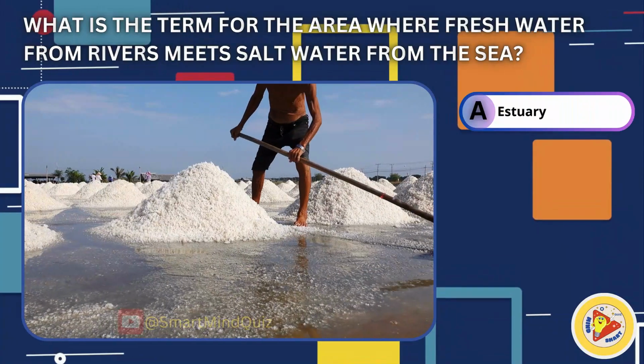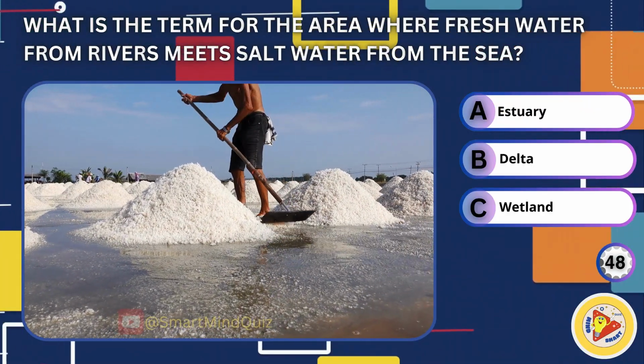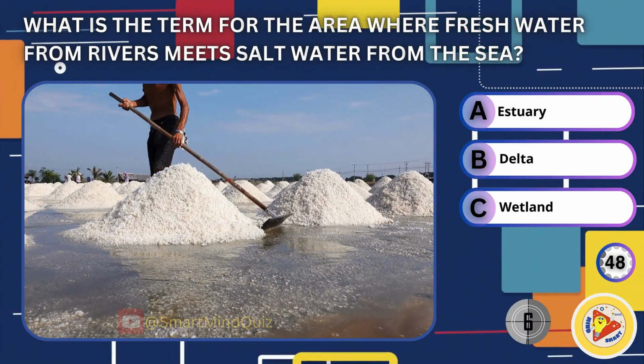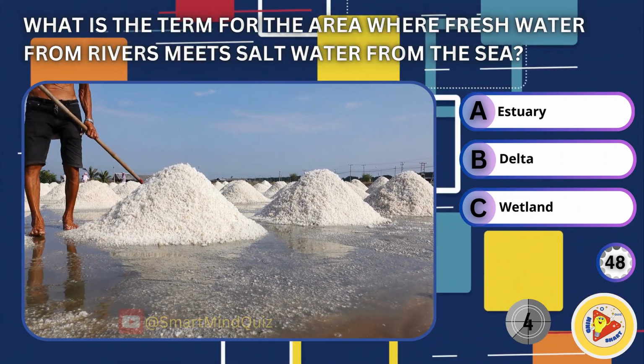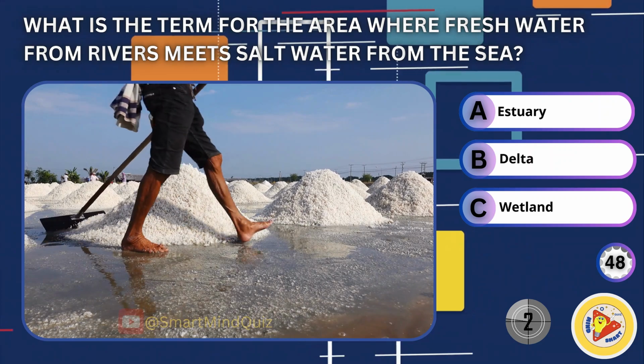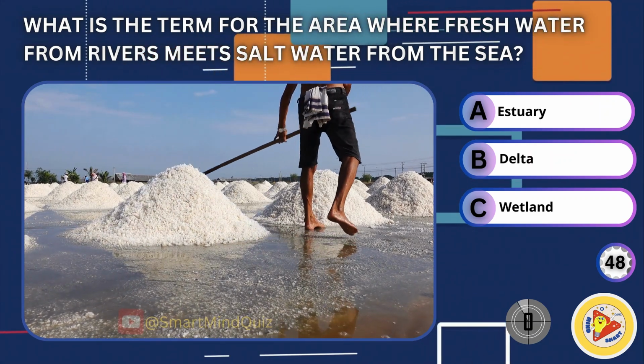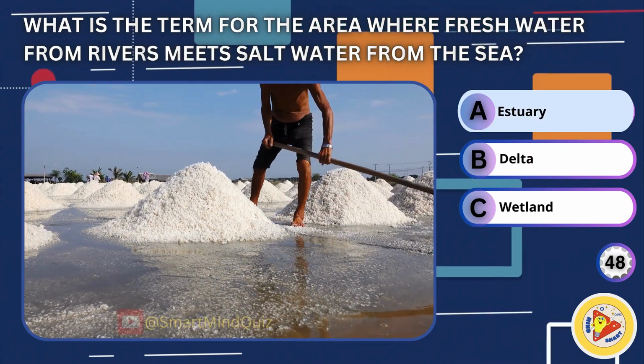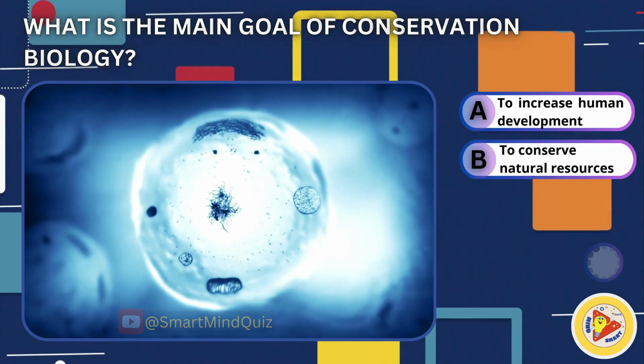What is the term for the area where fresh water from rivers meets salt water from the sea? Estuary, delta, wetland. Right answer is estuary. What is the main goal of conservation biology?